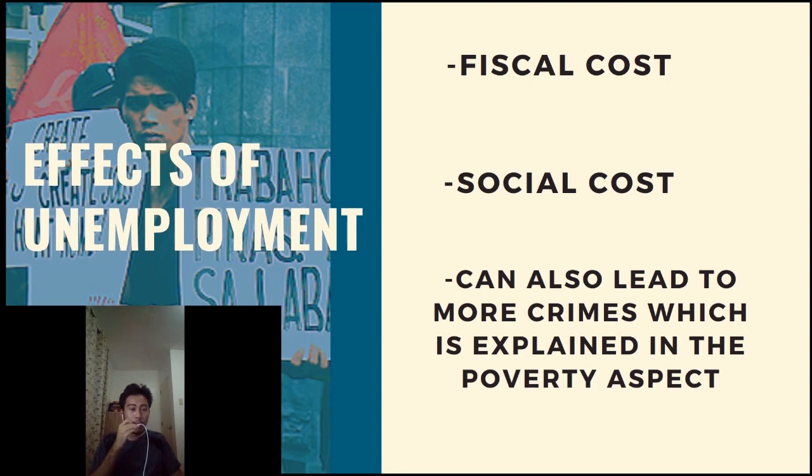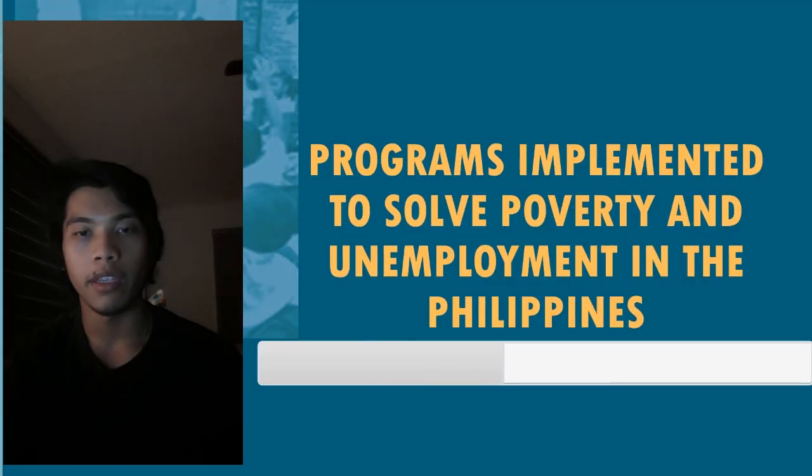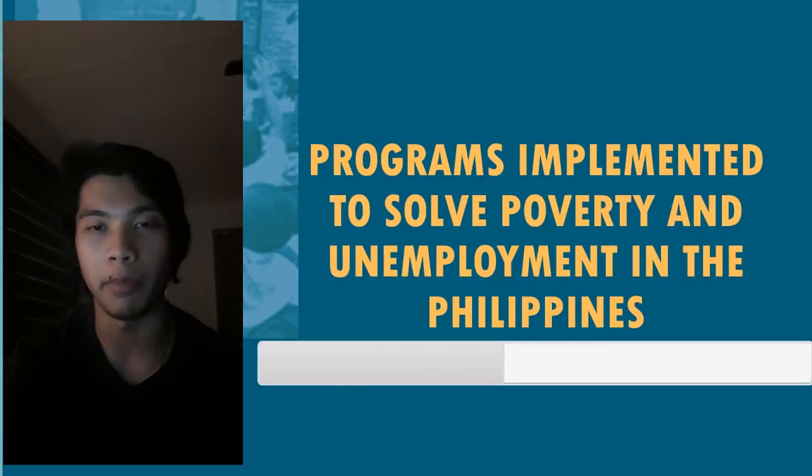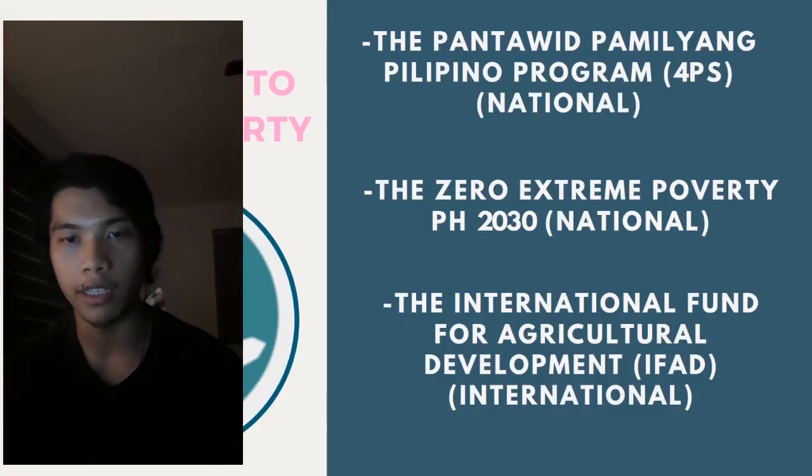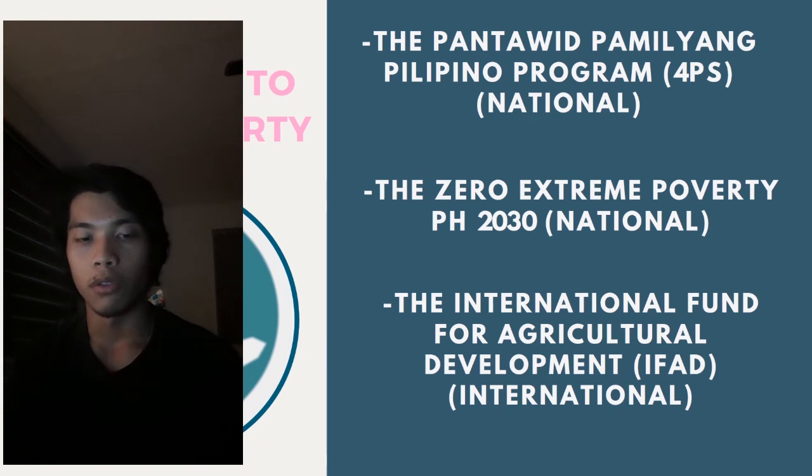The last one is the social cost, which is when people will resort to crimes just to provide for their needs, because to them it would be the last way of making money to survive. With the current situation of poverty and unemployment in the Philippines, there are some organizations, national and international, that help give solutions to lessen the poverty line of the country.